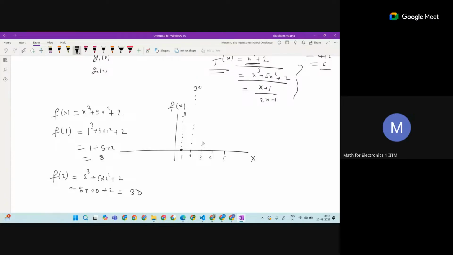Like this, at 3 it is going to be somewhere, and at 5 it is going to be somewhere. It is very much sure that the values increase, as it is very much clear there is an x cube and x square. So that means the graph roughly could be of this kind. Some turn would be there, and it could also be like this. It will be something like this.